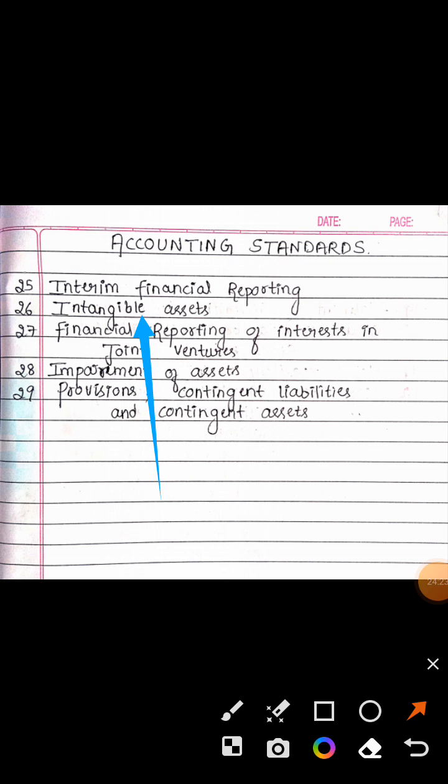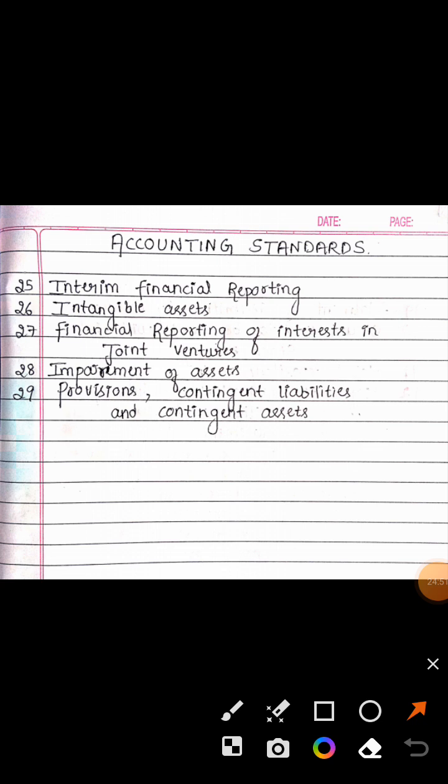For example, goodwill, patent, copyright, license, franchise, know-how. These are the intangible assets. AS 26, intangible assets.